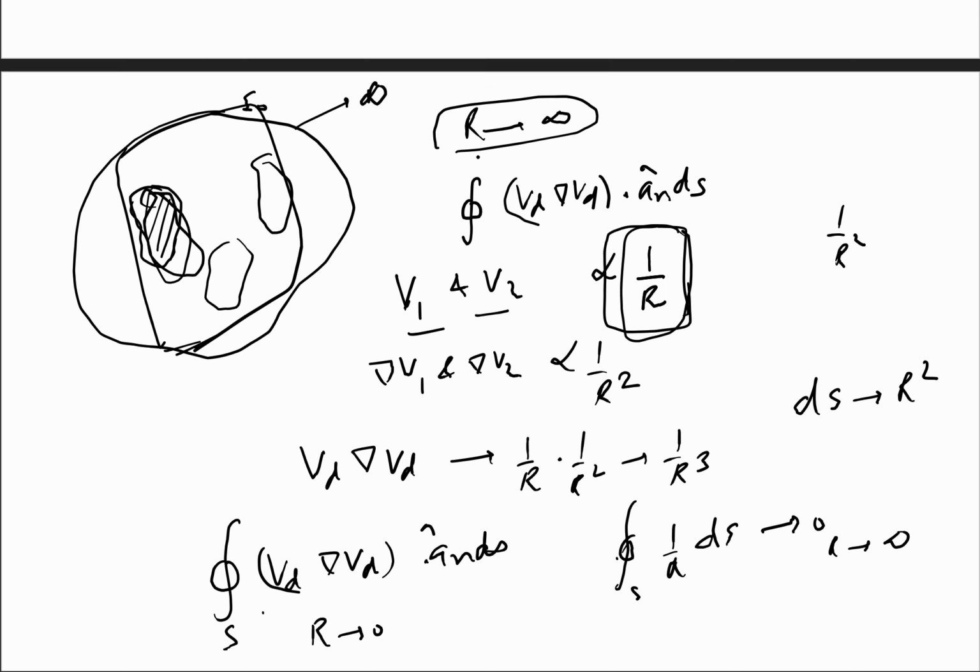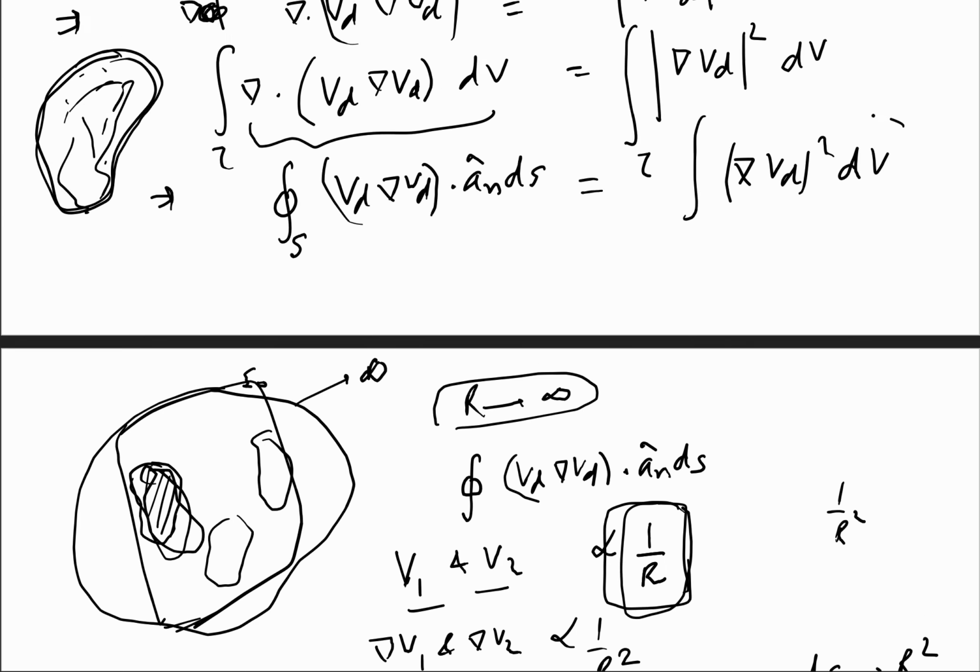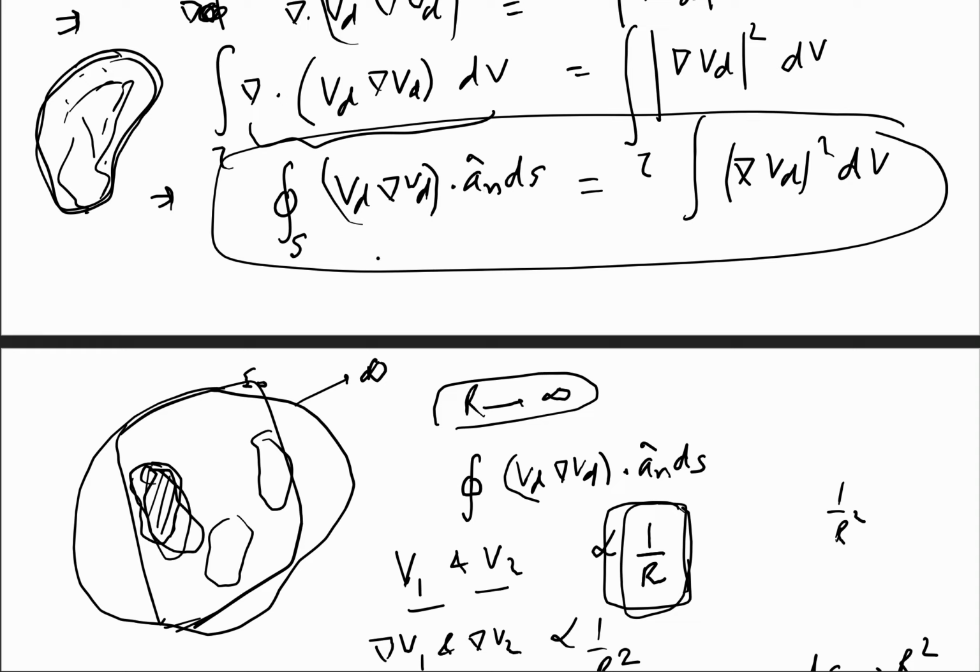So the LHS of this equation is going to 0 when we bound the whole universe. So it implies that this del Vd magnitude square dv is equal to 0 over the whole volume tau.